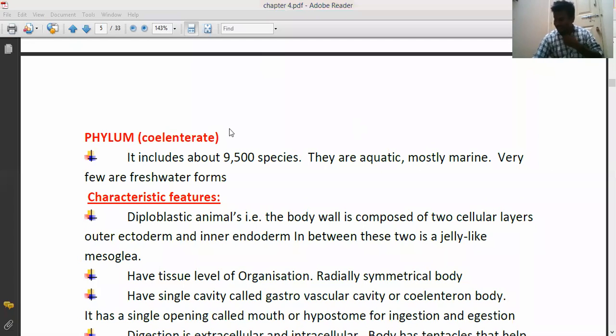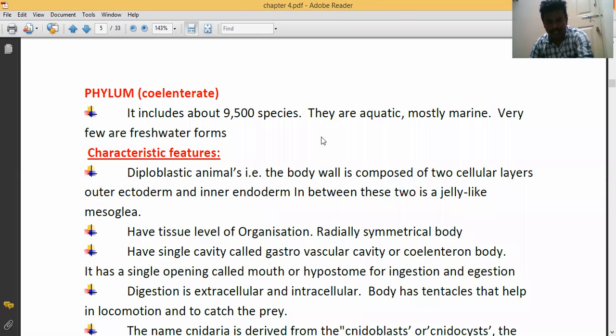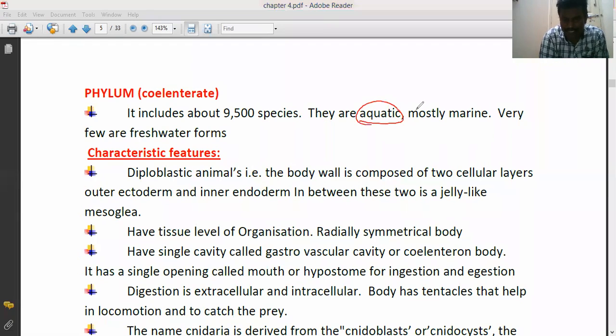Okay, the next topic, phylum Coelenterata. It includes about 9,500 species. They are aquatic. Almost all coelenterates live in water habitats, mostly oceanic marine habitats. Very few are freshwater forms.